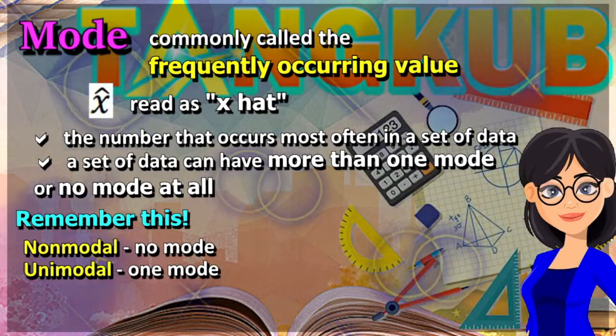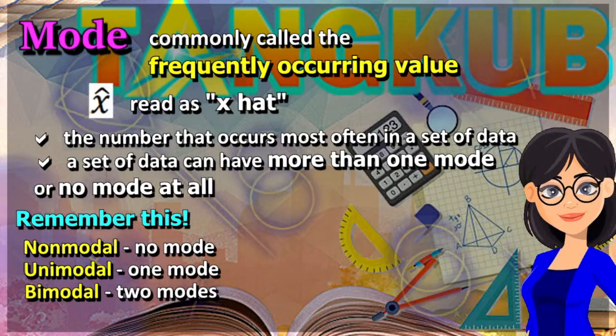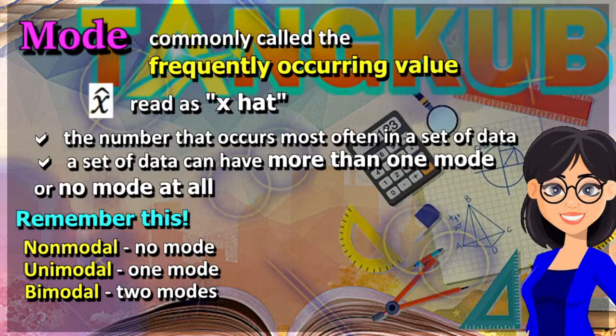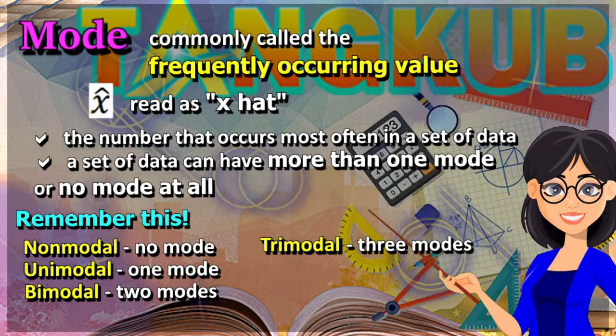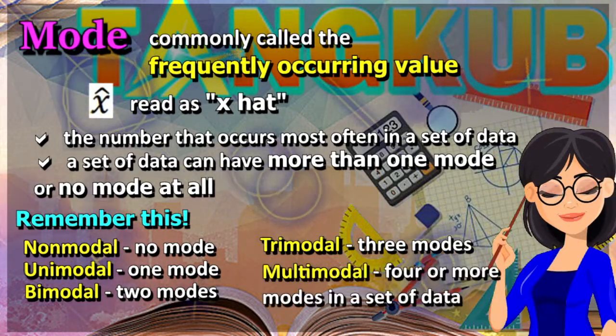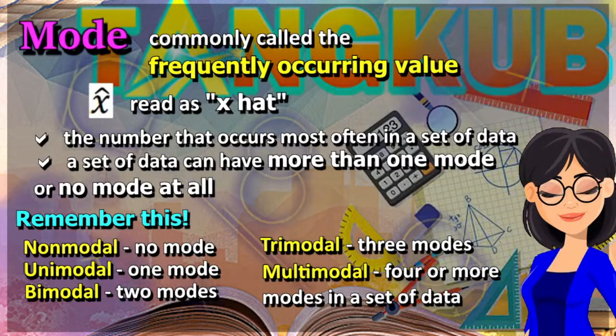If it has one mode, then it is called unimodal. If it has two modes, then the data is called bimodal. If it has three modes, then the data is called trimodal. If the data has four or more modes, then it is called multimodal.